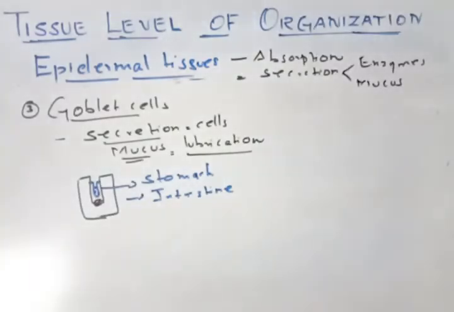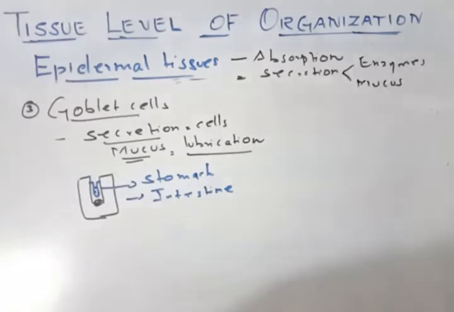That is the overall picture regarding epithelial tissues. In the simple epithelial tissues we studied three things: cuboidal, squamous and columnar. Next we have to concentrate on the compound epithelial tissue.